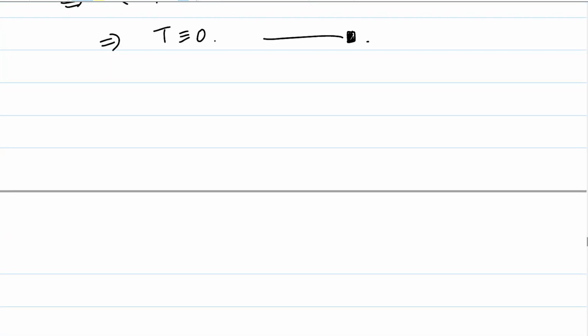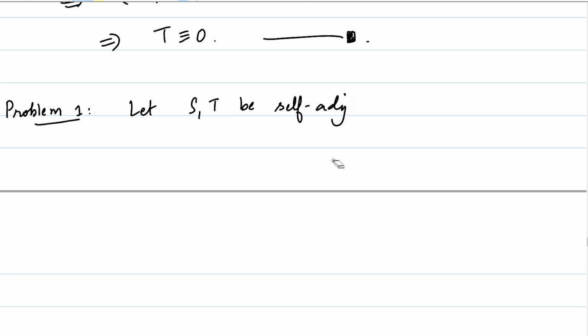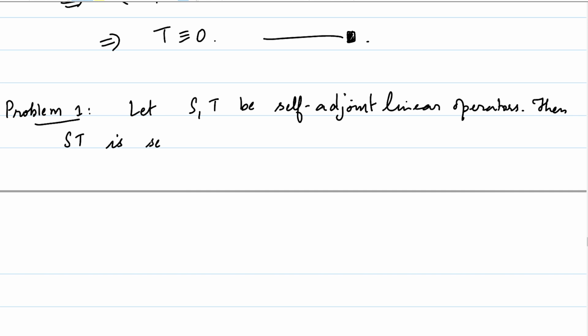Okay, so let's prove maybe one or two problems. So let S comma T be self-adjoint linear operators on a finite dimensional inner product space. Then the composition ST is self-adjoint if and only if S and T commute.